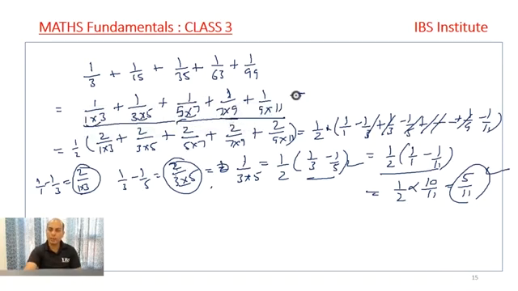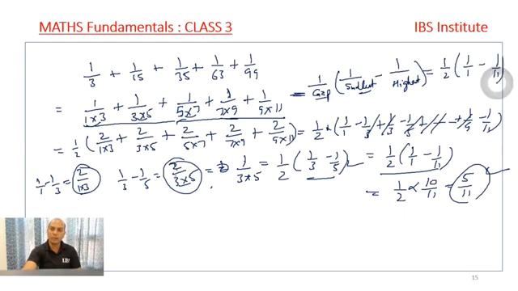Gap is same. So what I write here, the answer will be 1 upon gap, or 1 upon difference, into 1 upon smallest number minus 1 upon highest number, right? Like in this case, 1 upon gap is 2, into 1 upon smallest number which is 1, my highest number is 11, and my answer is 1 by 2 into 10 by 11, and answer will be 5 by 11. I get the answer to be 5 by 11. Done? Question is easy. From this step, straightaway we can just write down the answer.